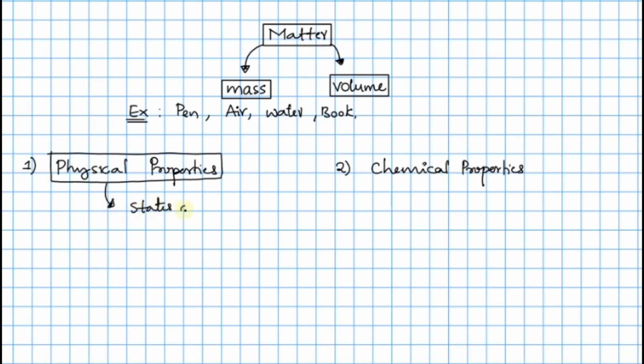States of matter at room temperature and pressure. And by that we come to know that there are three major states. The one is solids, the second one is liquids, and the third one is gases.